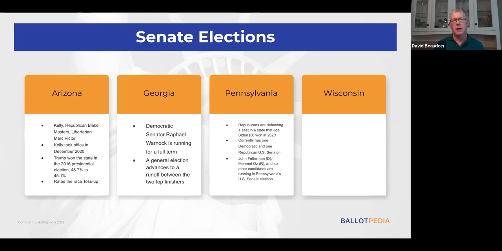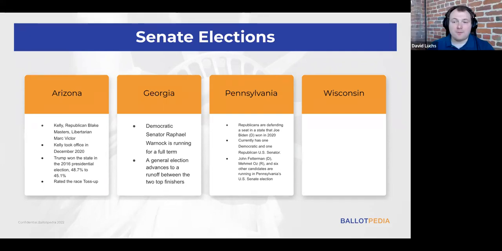So Fetterman is currently the Lieutenant Governor of Pennsylvania. He was elected on a joint ticket with the incumbent Governor Tom Wolf in 2018. And for Mehmet Oz, this is his first run for public office. He's a retired surgeon, and he hosted the Dr. Oz show on daytime television from 2009 to, I think, just earlier this year. And as we said before, Pennsylvania and Wisconsin are very, very close races statewide. The past 2 presidential elections in Pennsylvania were decided by less than 2 percentage points.